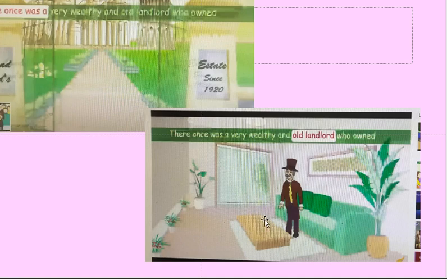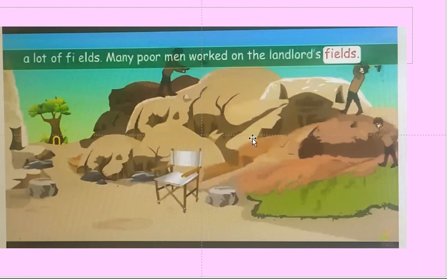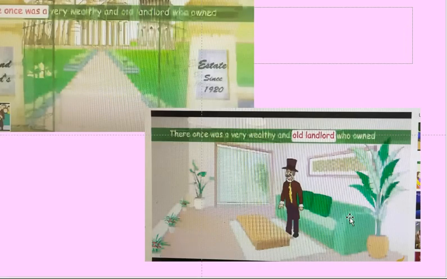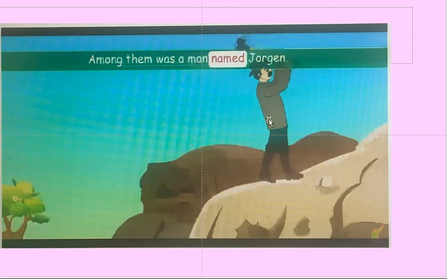As I said, the first character is the landlord. Landlord means he has so many lands and estates, and so many people are working in them. Those people are called landlords. See in the picture, so many poor people are working under the landlord. So the first character is the landlord, and the second character is Jorgan.